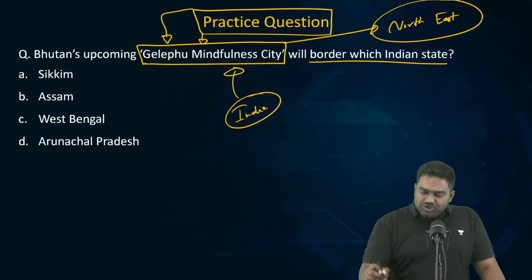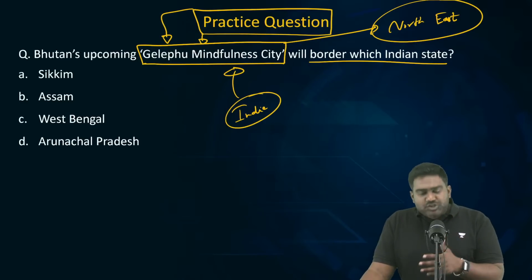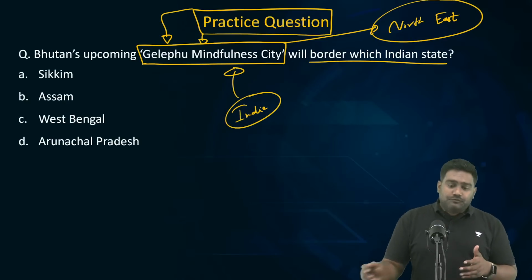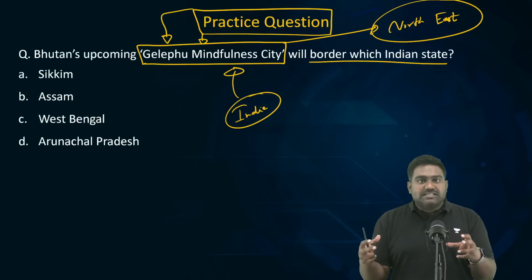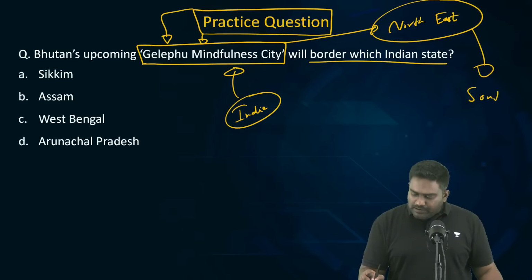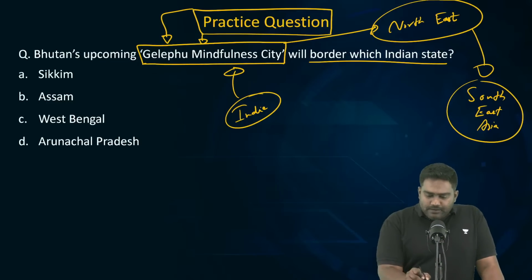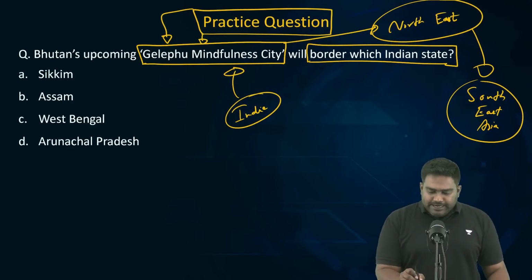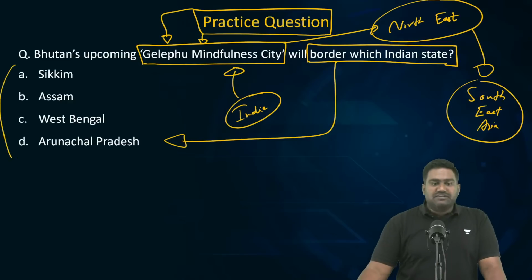If this project succeeds in Bhutan, and if it manages to bring in foreign investments, right, this could create job opportunities for the youth in Northeast India. It could create more trade opportunities, and we could further extend the benefits of this project towards Southeast Asia, linking Bhutan with Southeast Asia so that Northeast India in the middle will benefit from both the sides. So there are some grand ambitions from India and Bhutan over the Gelugpu Mindfulness City project. So can you tell me, this proposed city which is coming up in Bhutan, along with a new airport and a new railway line, it is closest to which border? It lies along the border of which Indian state? Sikkim, Assam, West Bengal, Arunachal Pradesh.